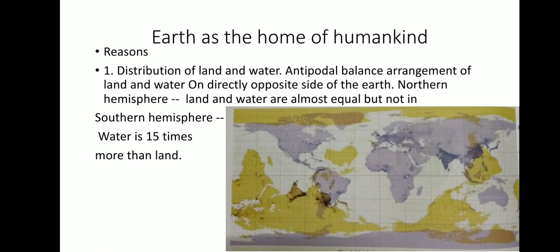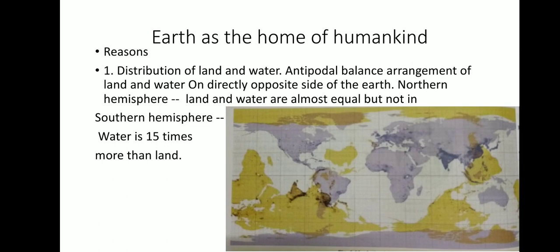You can see in the globe or in the map also that this arrangement is directly opposite to each other in both the hemispheres. The northern hemisphere is girdled with all the important continents like North America, parts of Africa, Europe and Asia. But in the southern hemisphere, the landmasses are narrow, like South America, Africa, and Australia. Even if we talk about the Antarctica landmass, it is just opposite to the Arctic Ocean in the northern pole.